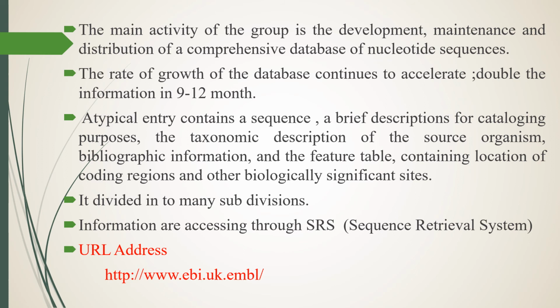That means if we search for information about a sequence, we get brief descriptions of all the information about that sequence.